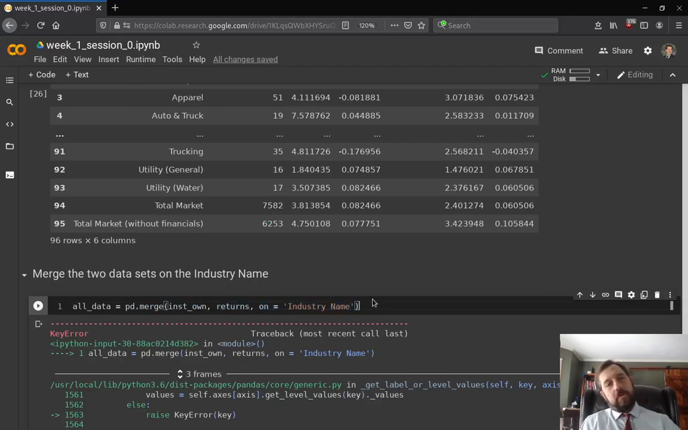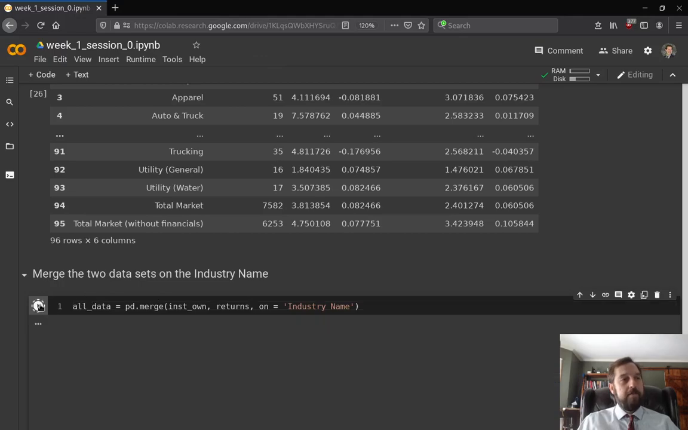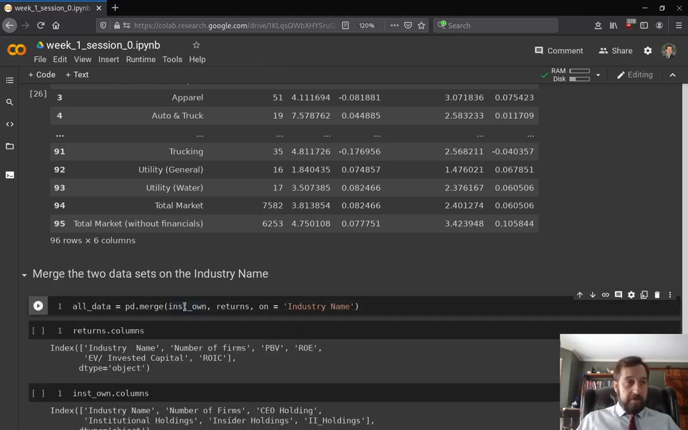Now, I don't want to go too far into this here, but there are other ways that you could write this merge. You could see something like institutional ownership dot merge with returns. There are other ways to write this, so if you see different ways, don't be worried. I could write this in a couple of different ways. But we're going to merge this into a data frame called all data. So we can run this, and we don't get an error.